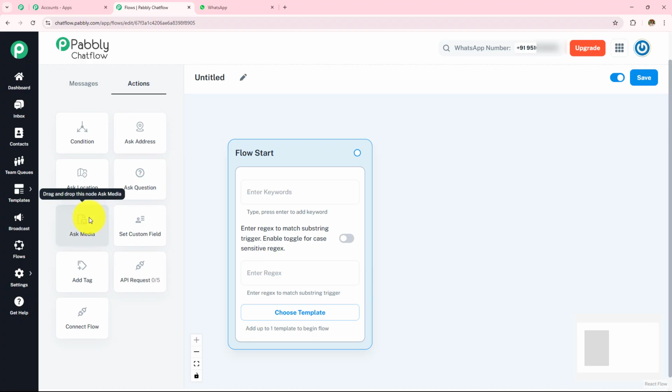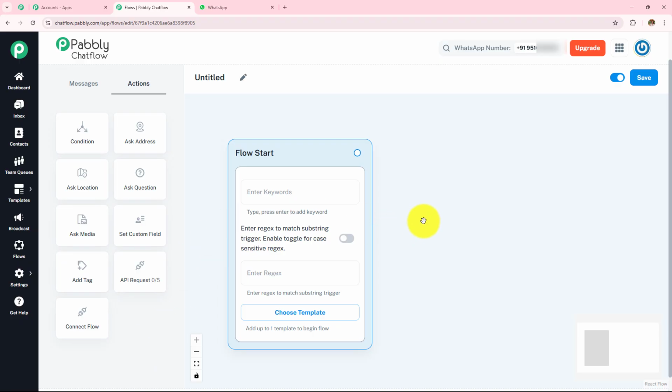Then we have this ask media. This lets the user upload images, videos or documents. Then we have this set custom field. So this stores user input in a custom variable for later use. Then we have this add tag. So this assigns a tag to the user for segmentation and targeted follow-ups. Then we have this API request. So this sends or retrieves data from an external API to enhance chatbot functionality. And then finally we have this connect flow. So this links the flow to another chatbot flow.